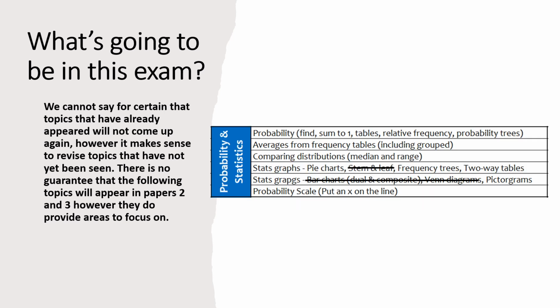In terms of probability and statistics, I've crossed some of those things off. We're not going to see stem and leaf. We're not going to see bar charts. We're unlikely to see Venn diagrams again. But we didn't see many averages in Paper 1, so averages are definitely going to come up. There's going to be more probability questions. There's going to maybe be some more statistical diagrams. We quite often see pictograms, two-way tables, frequency trees. So there's a lot of probability and statistics that could still come up.